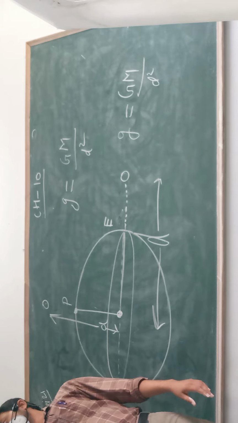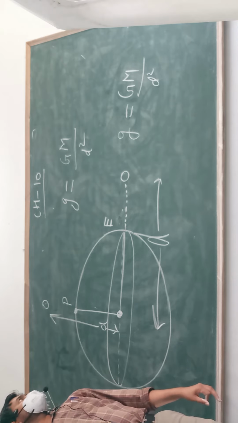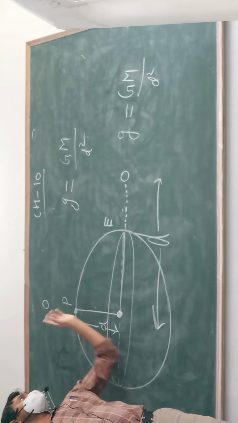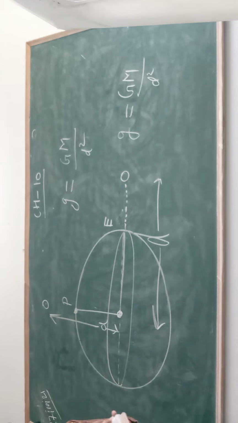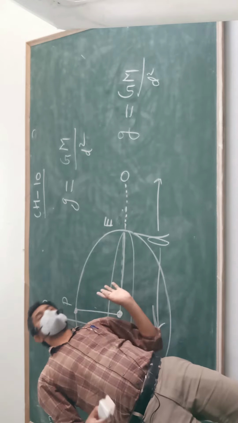Clear? The acceleration due to gravity produced in an object which is falling over the polar region will be greater than in the equatorial region where the object is falling.